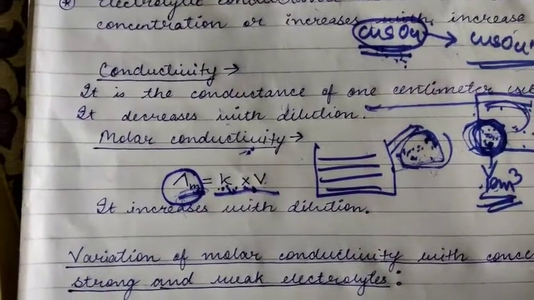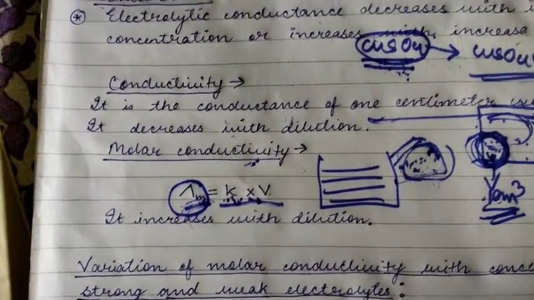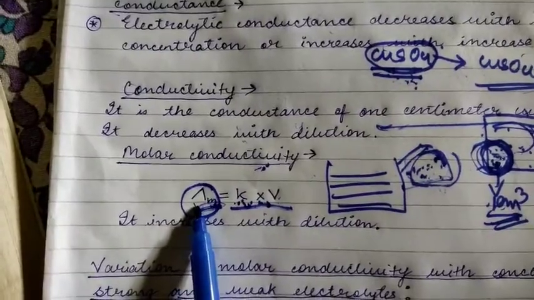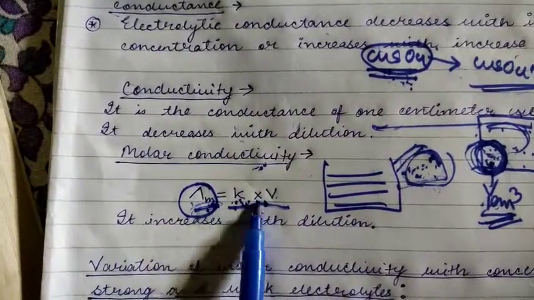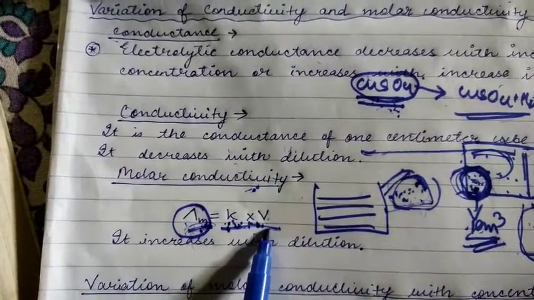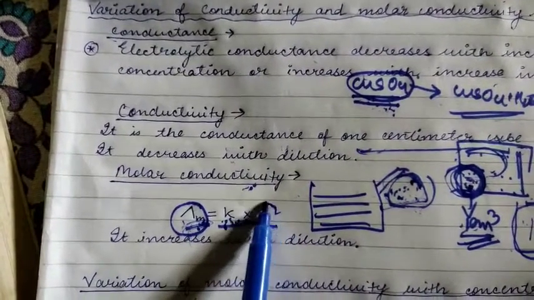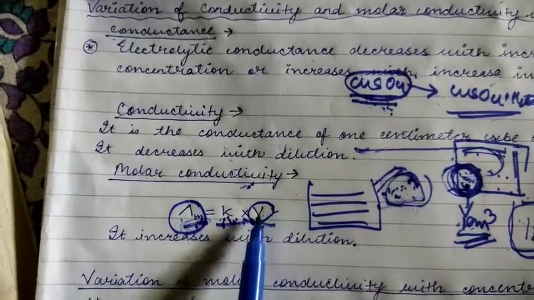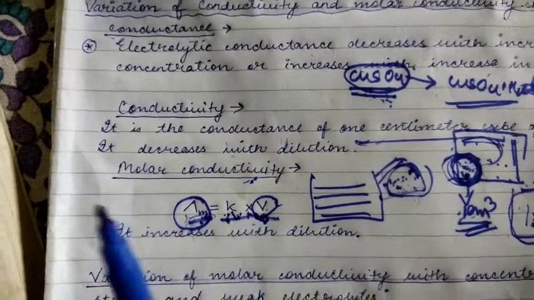Now we will discuss molar conductivity, and as you can see I have already marked here lambda m equal to kappa into volume. Kappa is the conductivity and volume is the volume that contains 1 mole of the electrolyte.